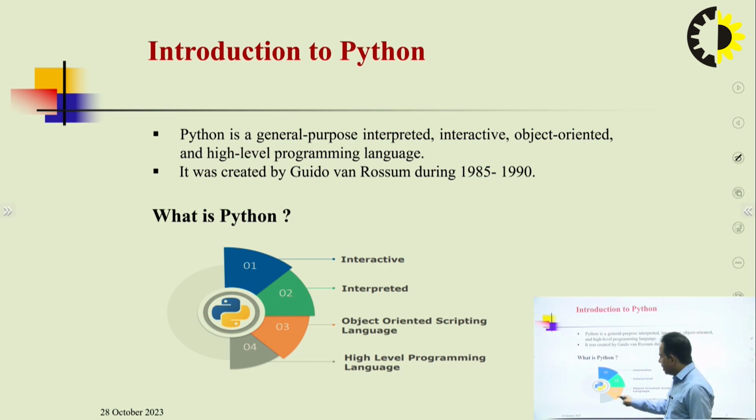And basically what Python means is these four features. Based on this, it is very easy to generalize this program in a popular way. First, interactive; the second feature is that it is interpreted. The third one is an object oriented scripting language, and high level programming language. So these are the four concepts inside Python. Based on these, this language is finally very popular.